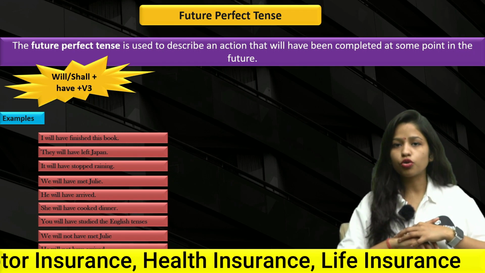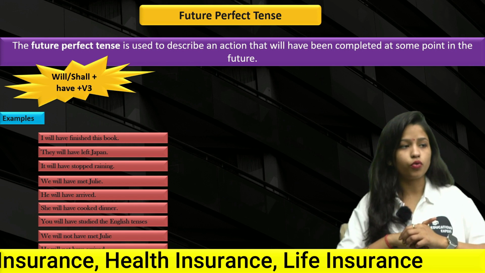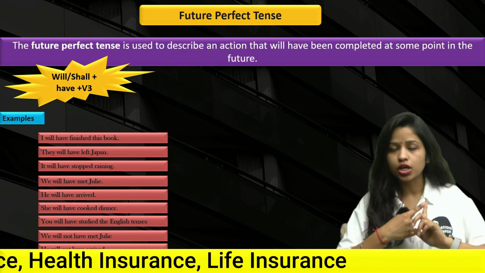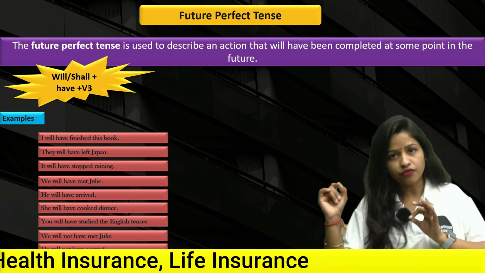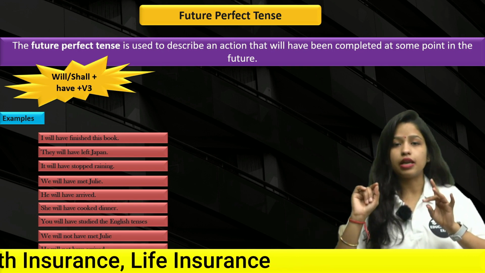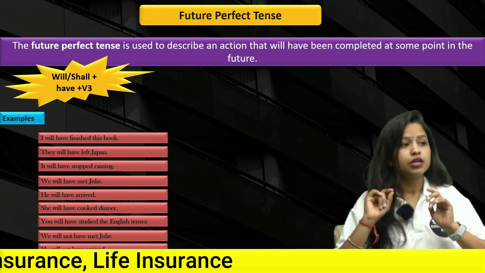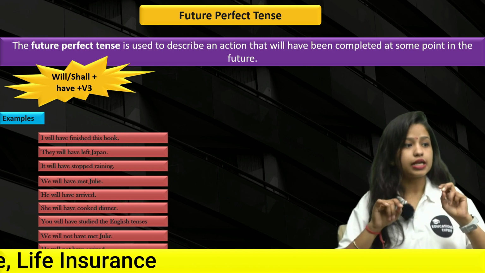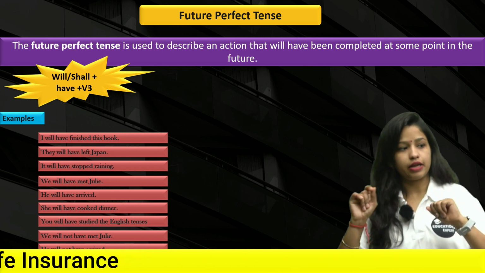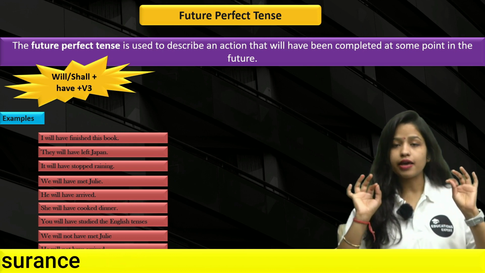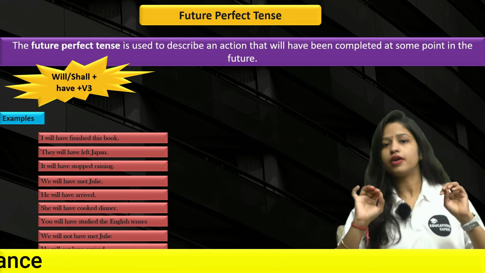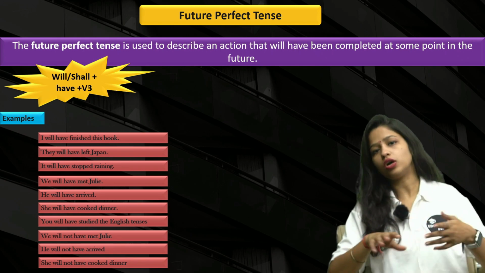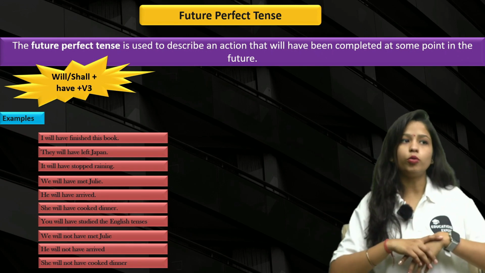If you look more closely at any of the verbs, you will get to know that we have used only the third form of the main verb. Whether it is finish, finished, finished; next leave, left, left; stop, stopped, stopped; then meet, met, met; next arrive, arrived, arrived. So in each and every sentence we have used the third form of the main verb. That you have to use whenever you are using perfect tenses. Now I hope this much is clear for you.